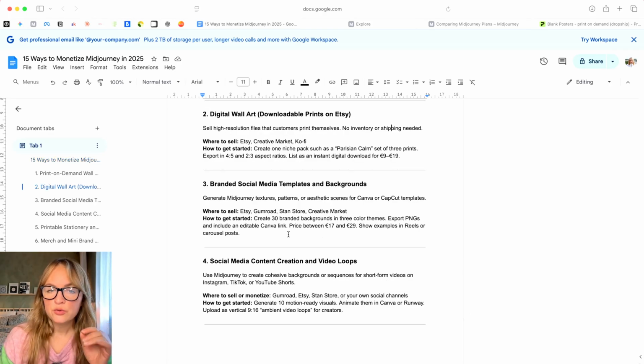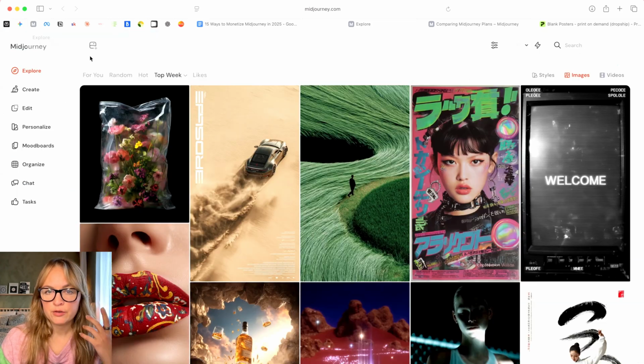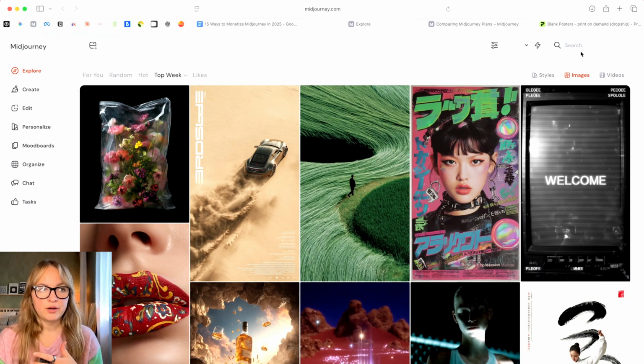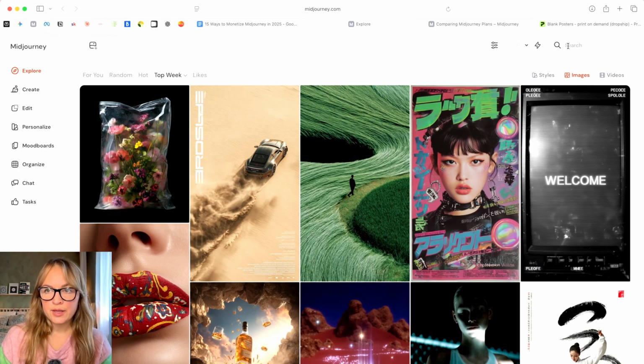So let's go to number 3, which is branded social media templates and backgrounds. I think Midjourney is incredible at creating backgrounds, and backgrounds can be used for so many different things. There is still a lot of demand, I think, for very unique things. For example, if brands or creators are looking for very specific aesthetics, they won't find it on Canva and similar platforms. Sometimes they want something created specifically for them.